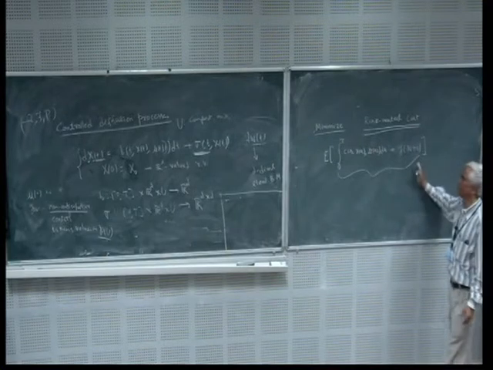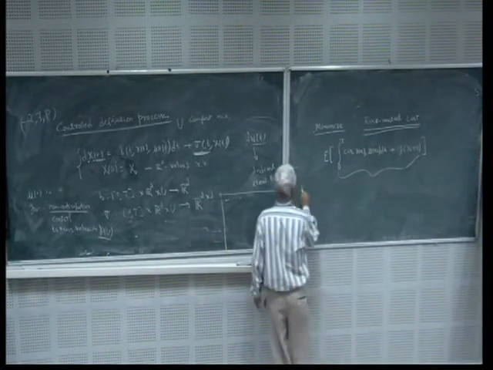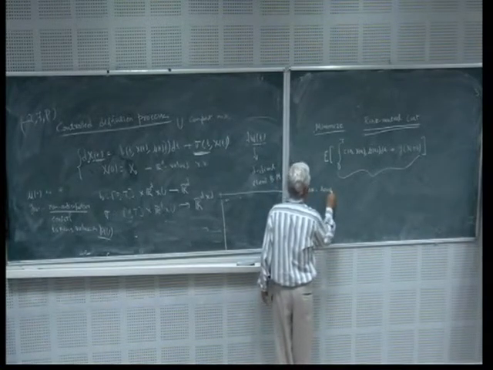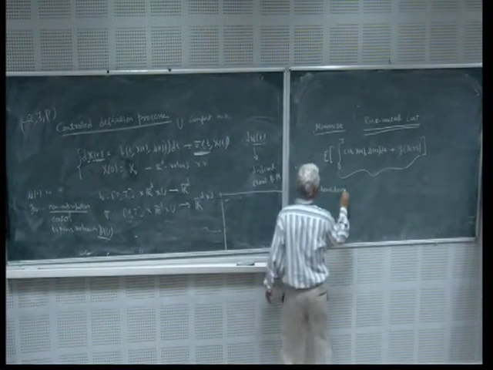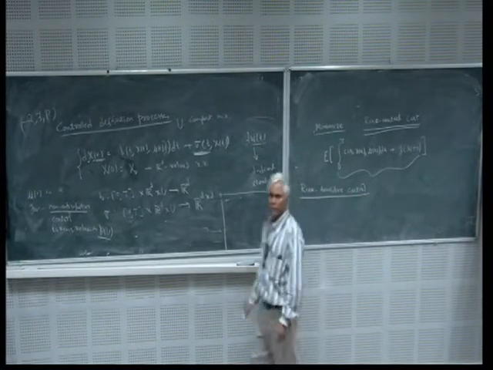That means you don't worry about the variance. Or there is something called risk sensitive control, where you take care of the risk.